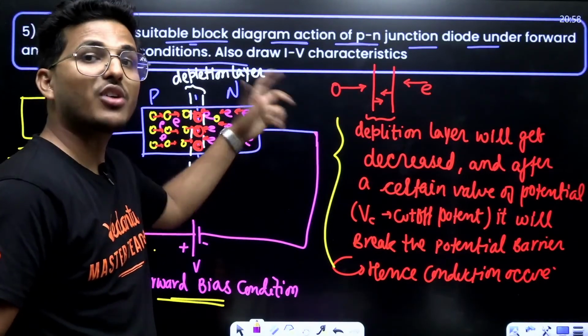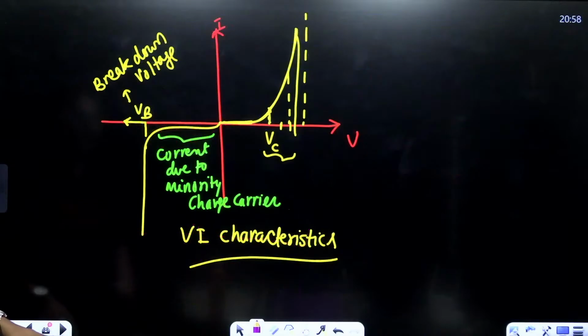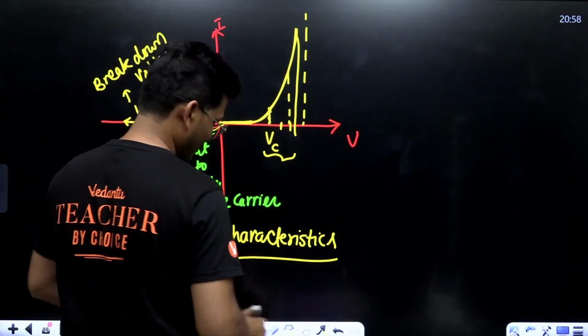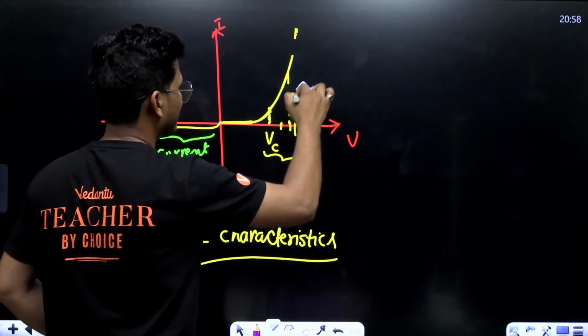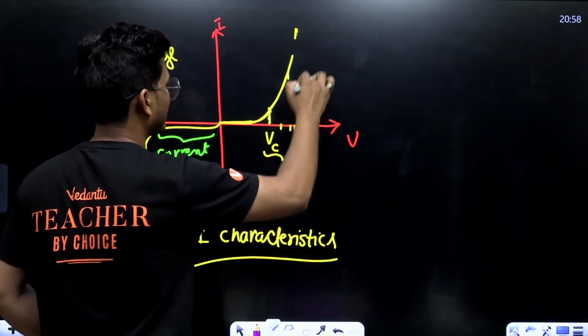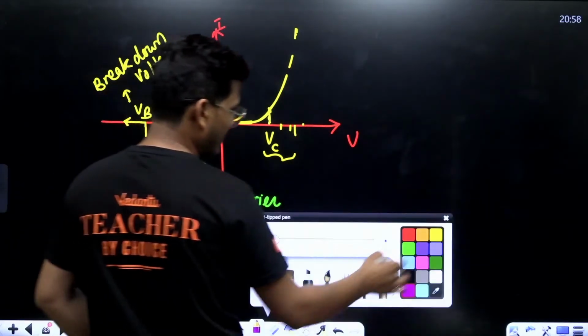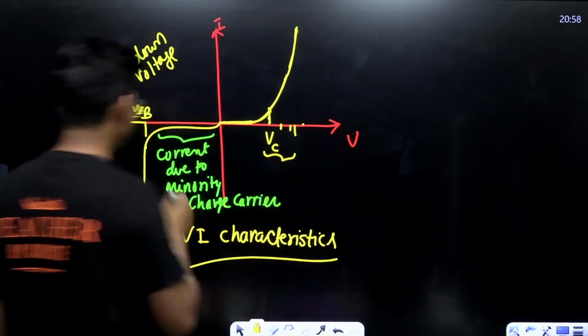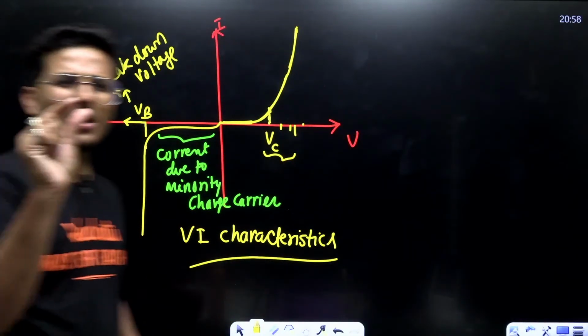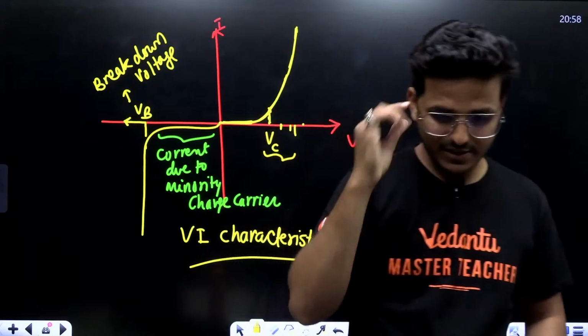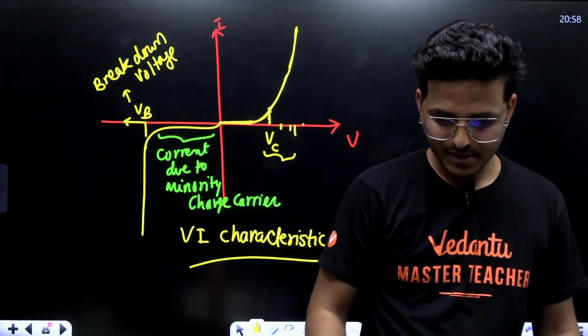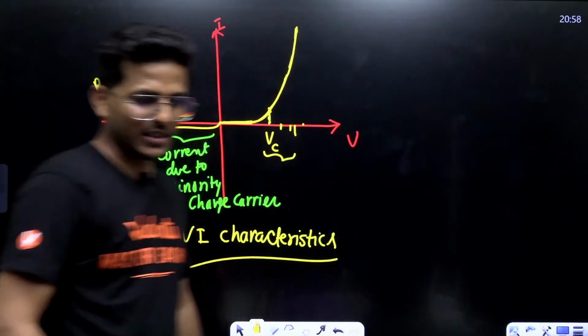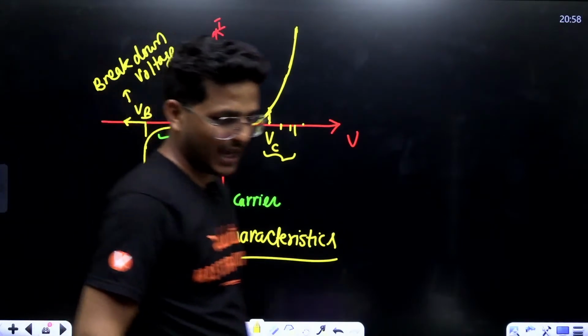That's why I have this value of current. But in reverse bias, there is only a short current, right? A minimum value of current. Okay. I think you got all these points, right?